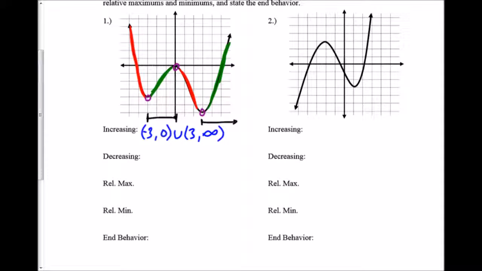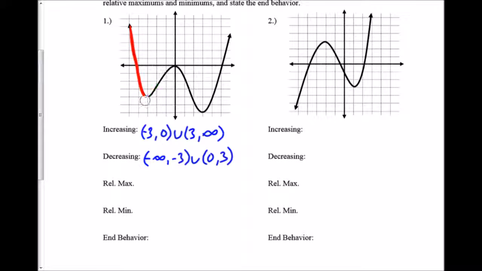I do the same thing with the decreasing sections. So this section over here, from forever to -3. In other words, from negative infinity to -3, it's decreasing. And then it's also decreasing in this section right here, from here to here. So it's decreasing from 0 to 3. And that's interval notation. Again, when we're doing this, we're using interval notation to describe these things.